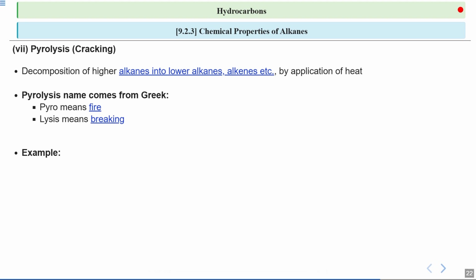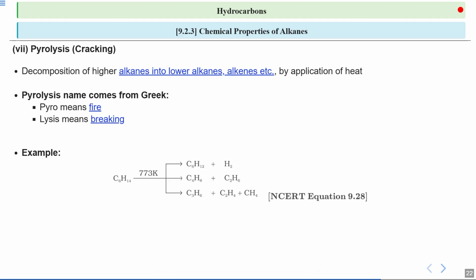Now let us consider an example to better understand pyrolysis. This will illustrate how larger hydrocarbons are broken down. Here is an image showing a specific chemical reaction which represents the process of pyrolysis, where a larger molecule like C6H14 is breaking down into simpler molecules. At 773 Kelvin, it can give various combinations of products like C6H12 plus H2, or C4H8 plus C2H6, or C3H6 plus C2H4 plus CH4.